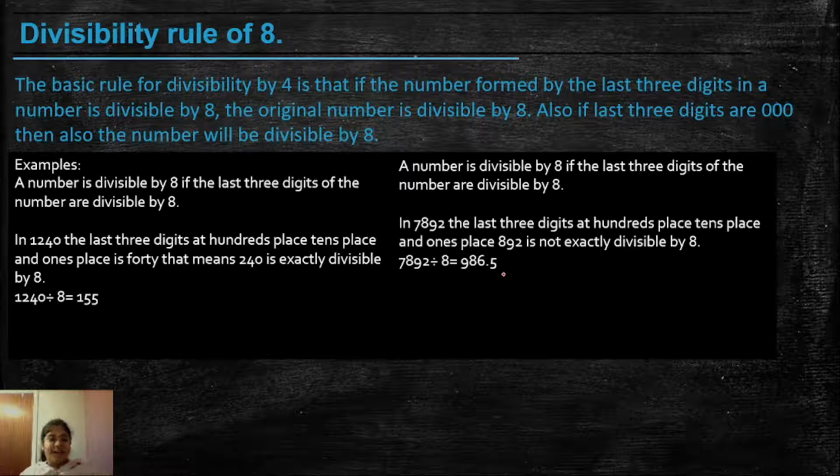Let's recap it another time. What is the divisibility rule of 8? It says that if the last three digits, at the ones, tens and hundreds place, are divisible by 8, that means the whole number will be divisible by 8. This can apply to a big number and also to a small number.